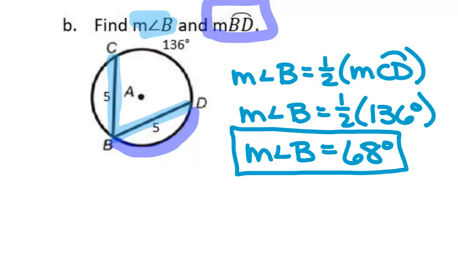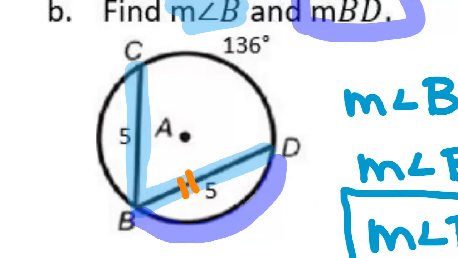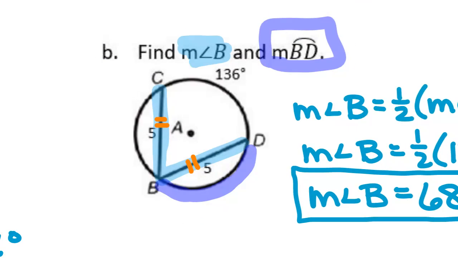How big is chord BD? 5. How big is chord CB? Also 5. This goes along with homework 3 stuff, with stuff on the previous pages. If I know those two chords are the same size, what does that mean about these two arcs?